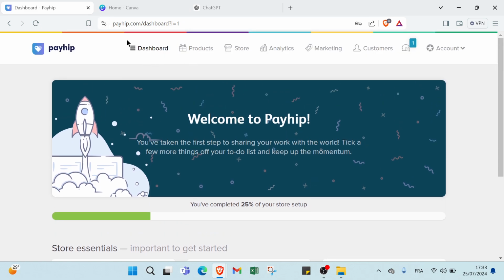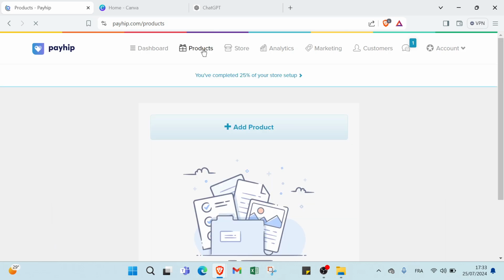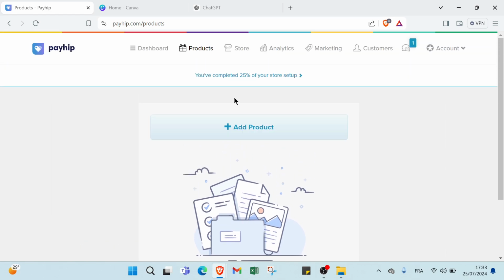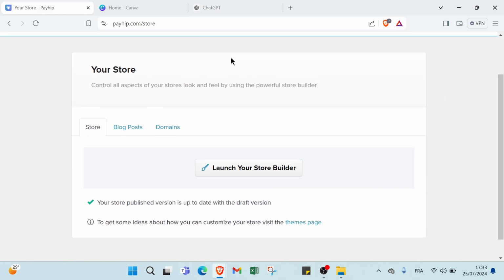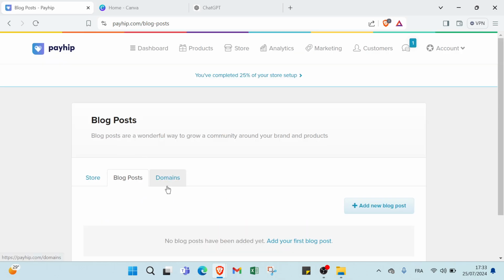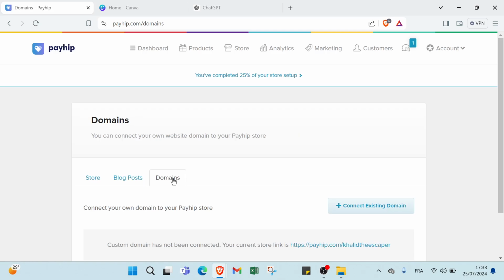Then we have here other information about dashboard, products, store, analytics, marketing, customers, notification, and account. About products, let's click over products. How you add your products, add your first product, as you can see. So it's one of the first steps. Then we have store. We have here launch your store builder. We have here also blog posts. You can add new blog posts. Domains also, you can connect an existing domain, and we have here analytics also.